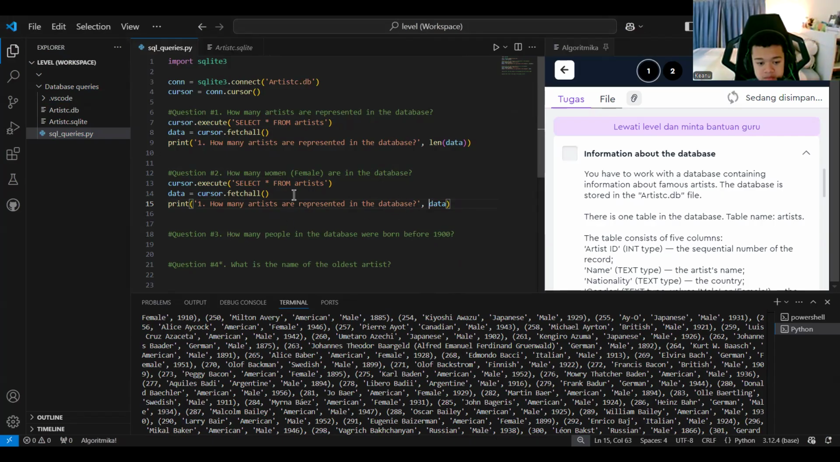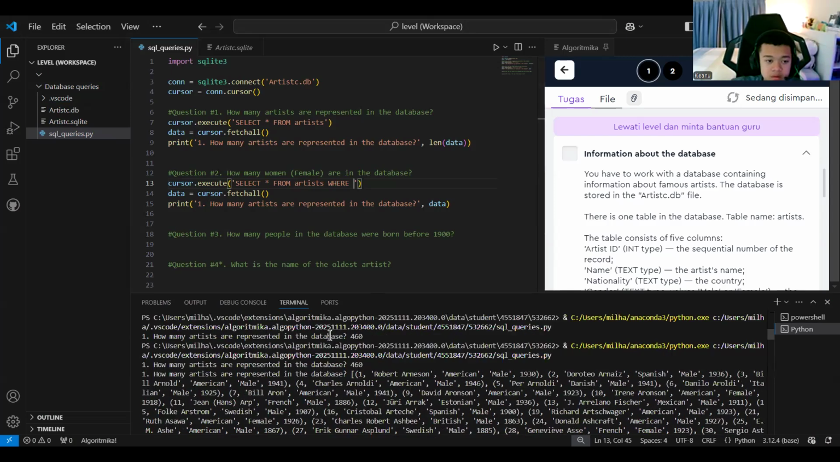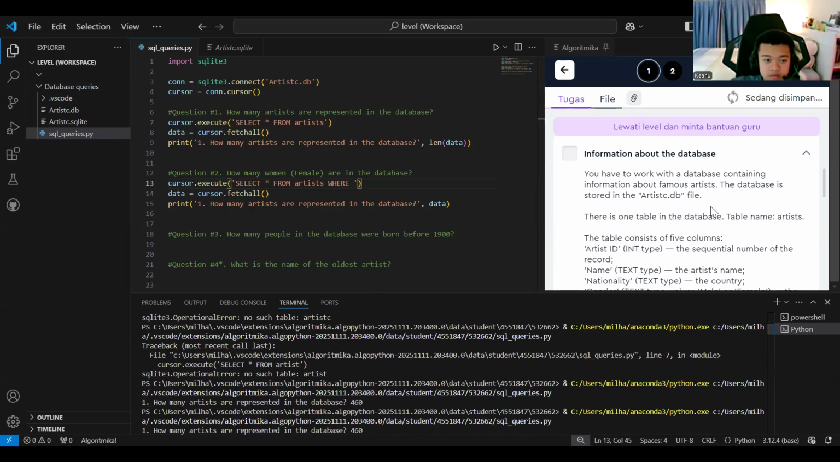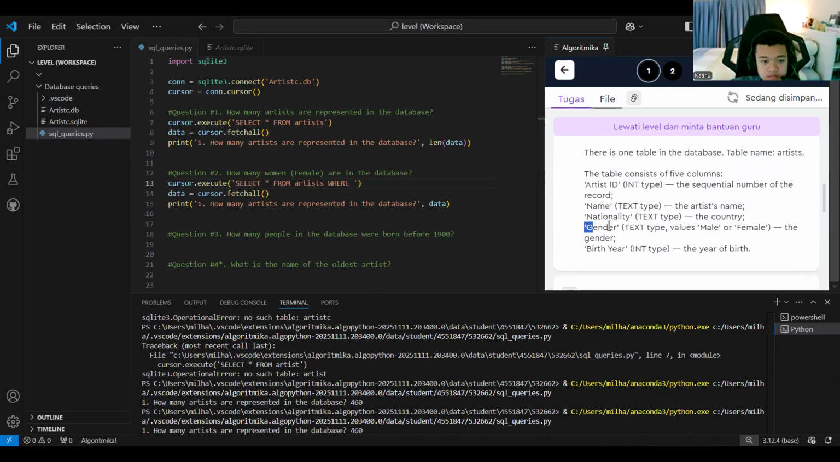Now, how many women? So basically, how to perform this? Change the asterisk. We can use the conditions, where. Let's check what they have here. We have the gender. Where gender equals to what? To female. So basically, we want to get information about the gender that is female.